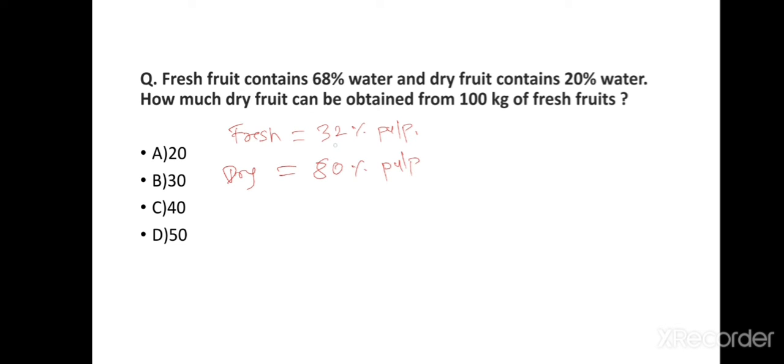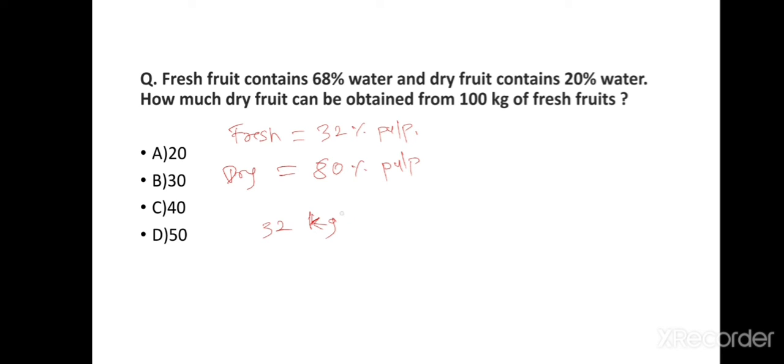In fresh fruit there is 32% pulp, and in dry fruit there is 80% pulp. They have given us 100 kg of fresh fruit. In 100 kg of fresh fruit there will be 32% pulp, means 32% of 100, which is 32 kg. So we get 32 kg of pulp from 100 kg, and now water has evaporated.